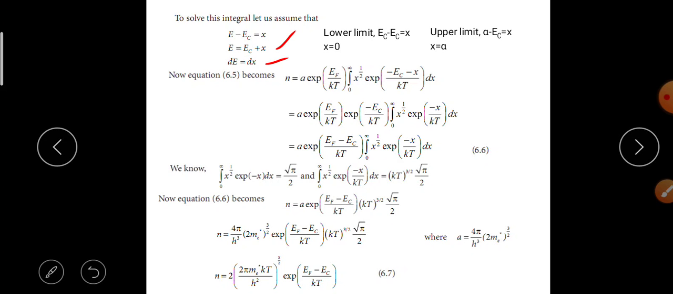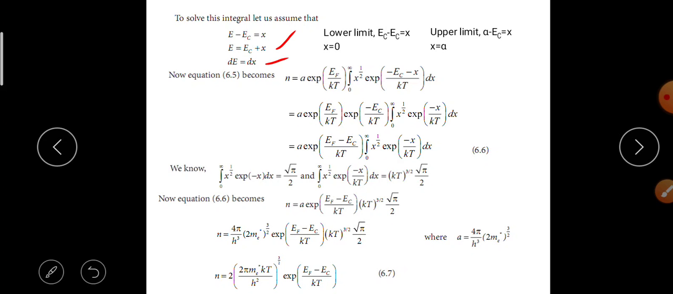Lower limit: E is equal to EC, so EC minus EC is equal to x. Now x is equal to 0. Upper limit: E is equal to infinity, so x is equal to infinity.